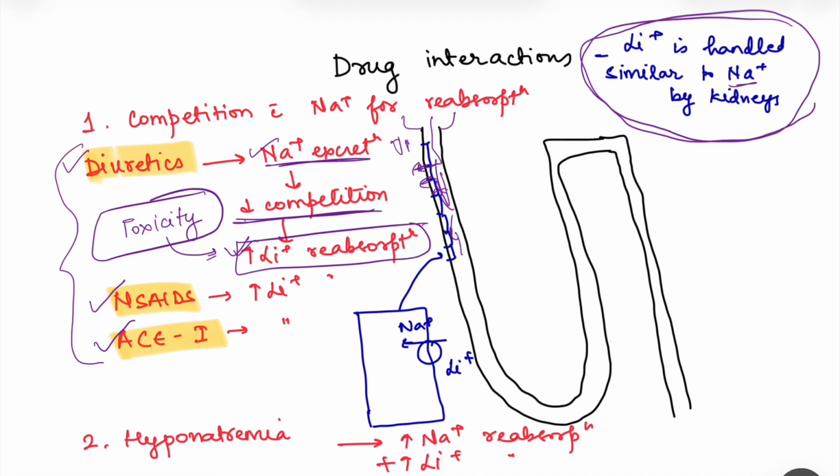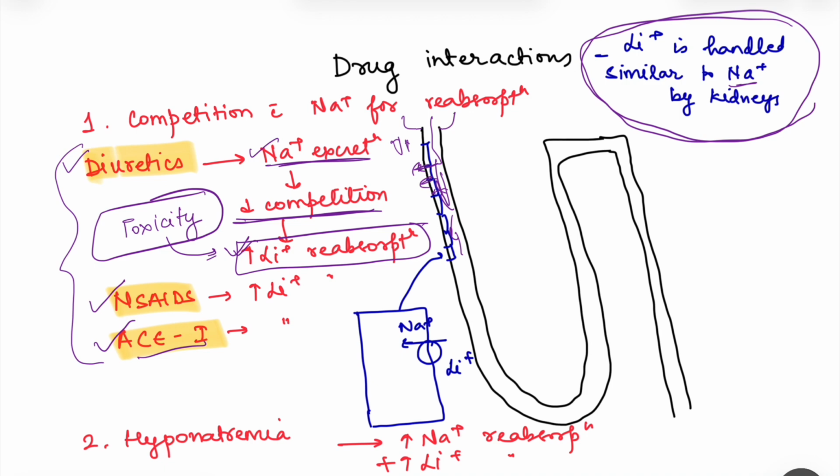Diuretics and ACE inhibitors are used for cardiac patients or hypertensive patients. And if a patient who is on lithium, say suppose he becomes hypertensive and you add an ACE inhibitor, then there are chances that there will be an increase in the lithium serum levels causing lithium toxicity. So we have to be careful in such cases.